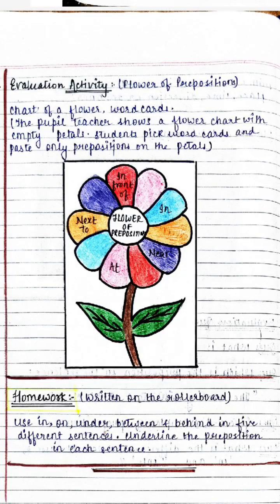And one activity was also conducted by the teacher, flower of preposition, in which the teacher shows a flower chart with empty petals, and she asks the students to pick the word cards and paste only the words of preposition on the petals. Then at the last, the teacher gives homework to the students, which was written on the roller board: use in, on, under, between, and behind in 5 different sentences and underline the preposition in each sentence.